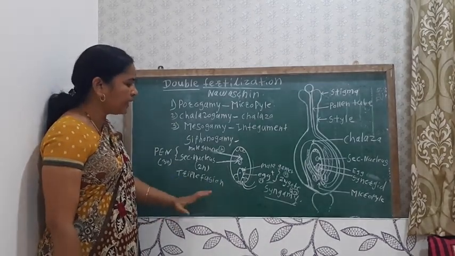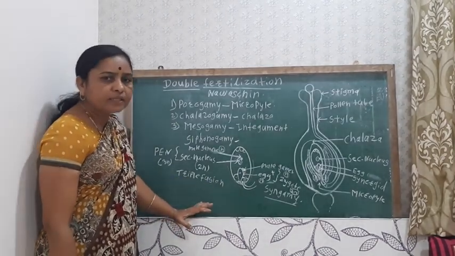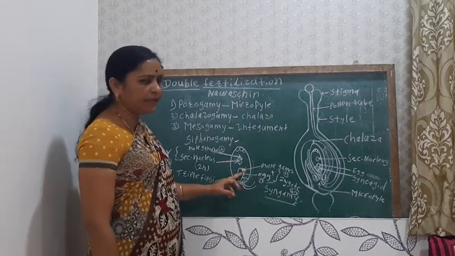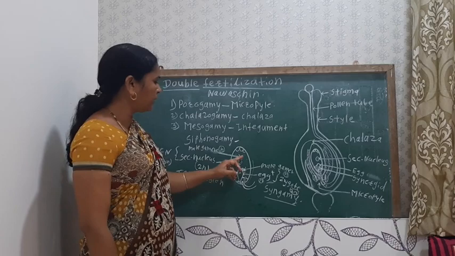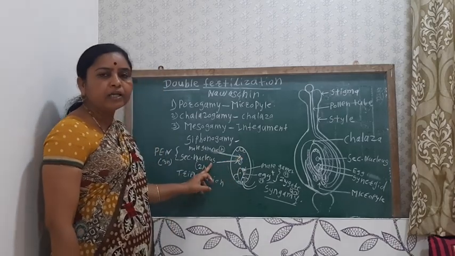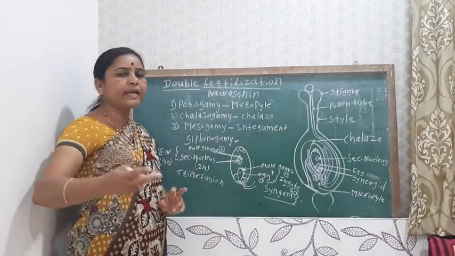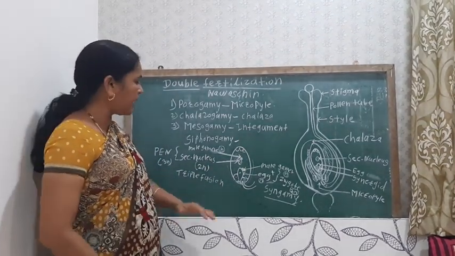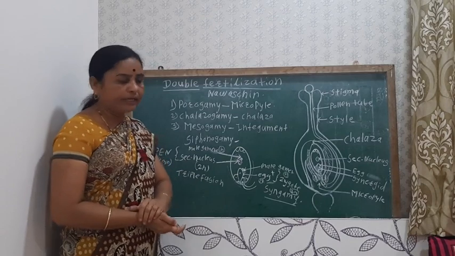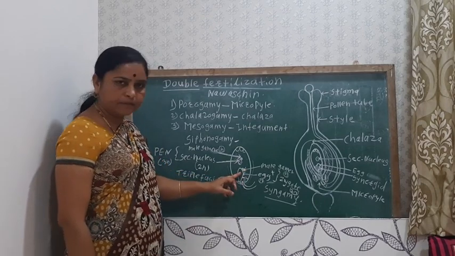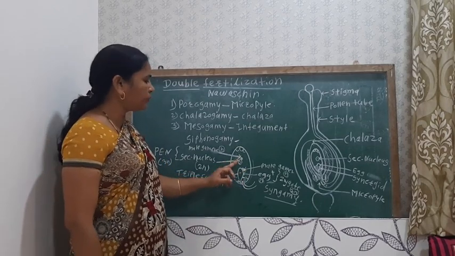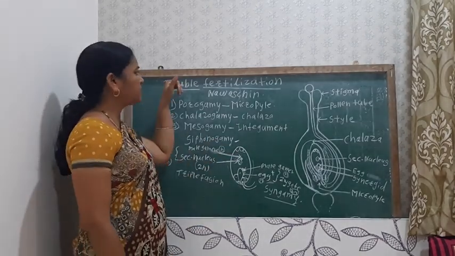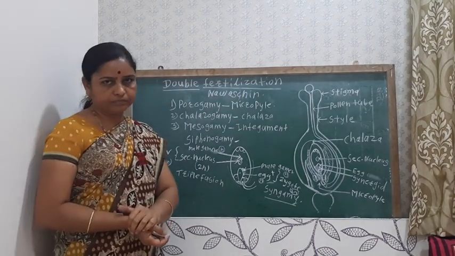Okay, so during this fertilization, one male gamete fuses with the egg and another male gamete fuses with the secondary nucleus. So here the two male gametes are used. Fusion of the two male gametes takes place at two different places, and this whole process is known as double fertilization.